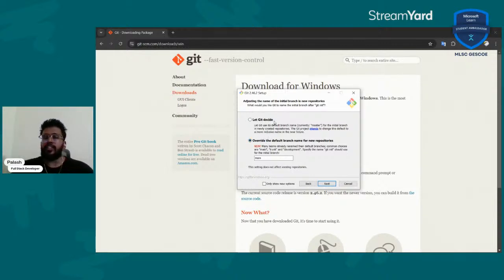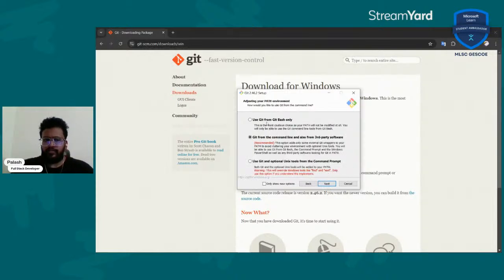So basically, what happens in Git, we have branches, right? Branches are separate versions of your code that track different changes. Like you have one branch that might track feature A that you're building of your product, and another branch might have feature B. So stuff like that happens, and the default branch that gets created, the norm right now is to name it main, right? So we're going to name it main, and we're going to choose this option. We're going to go ahead.